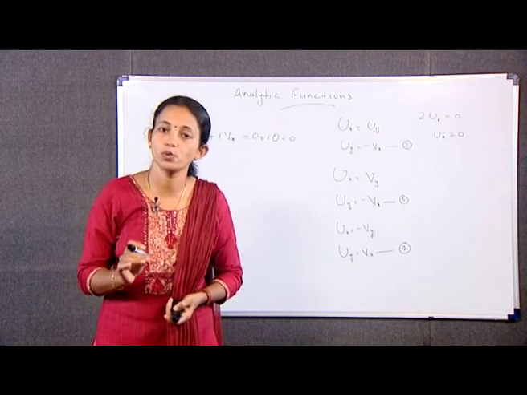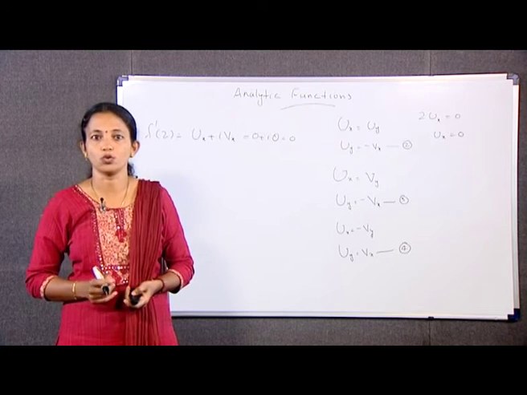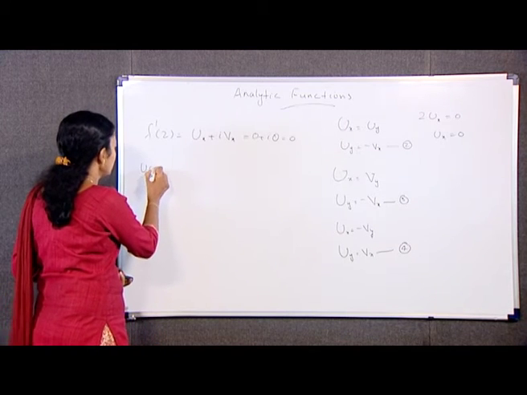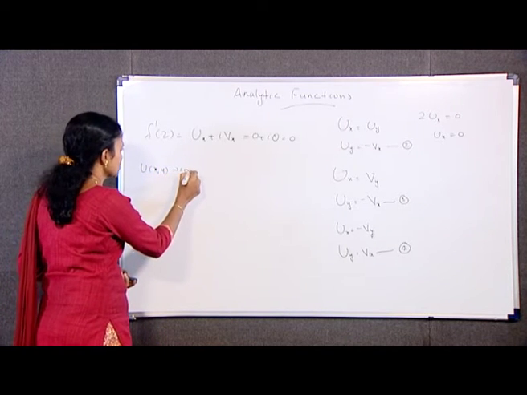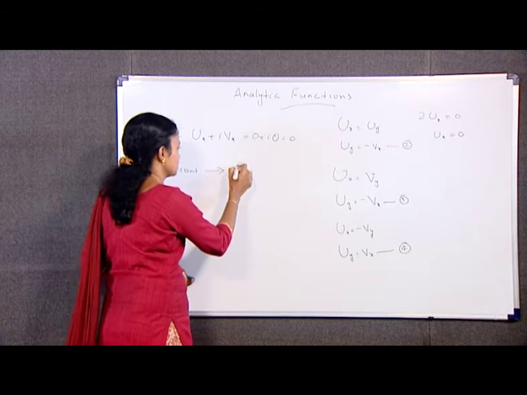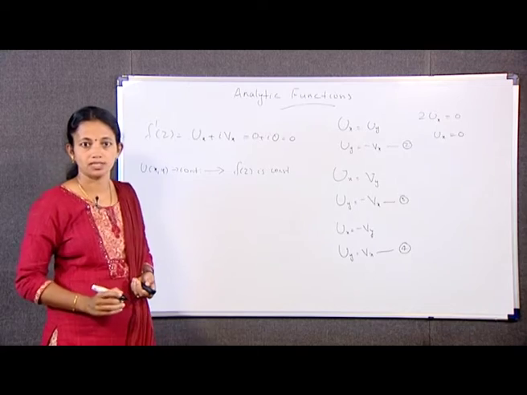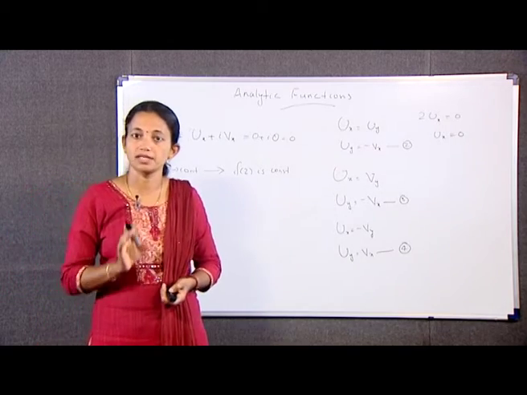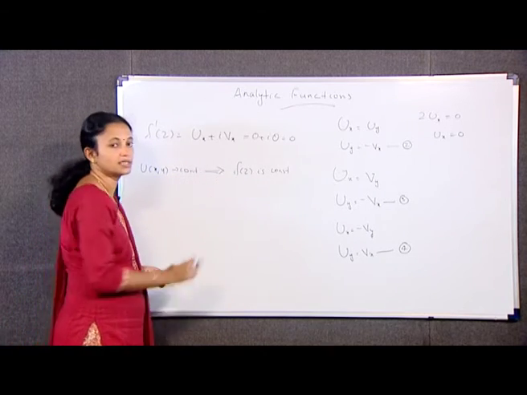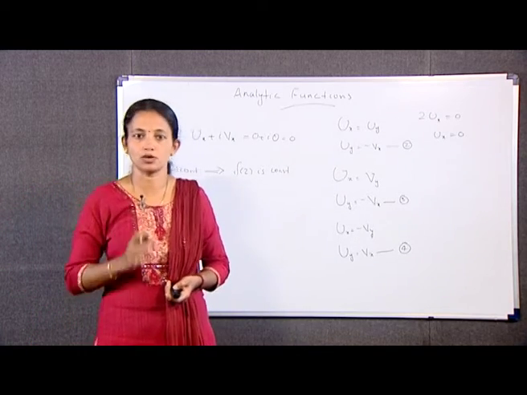If f(z) is equal to u(x,y) plus i v(x,y), as usual, be an analytic function, then prove the following. First, u(x,y) is a constant implies f(z) is a constant. Second, v(x,y) is a constant implies f(z) is constant. Third, mod f(z) is a constant implies f(z) is constant.